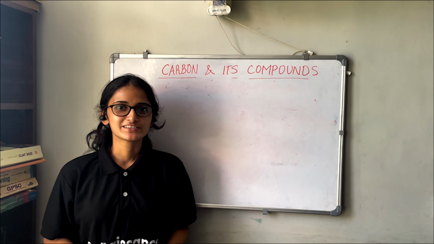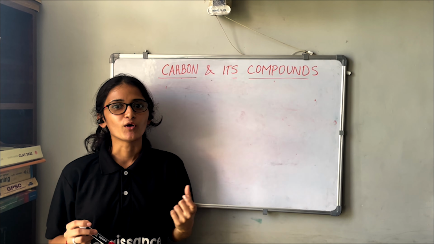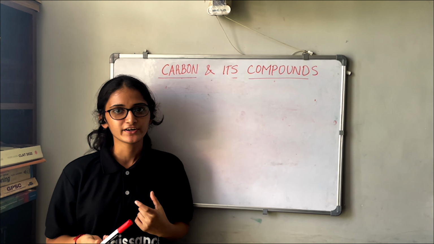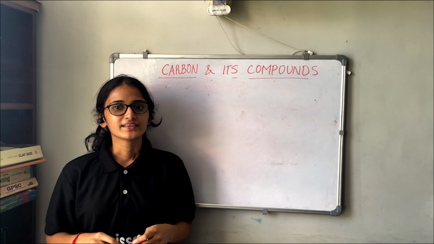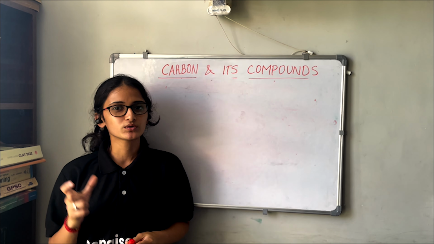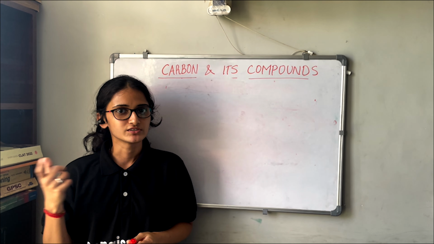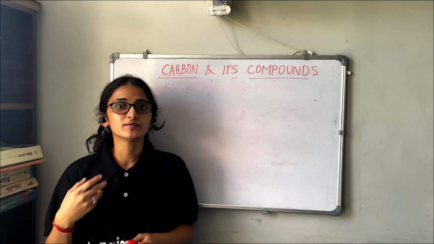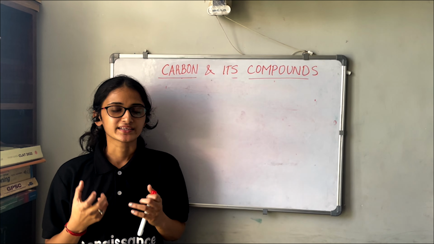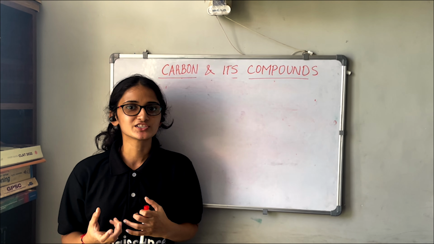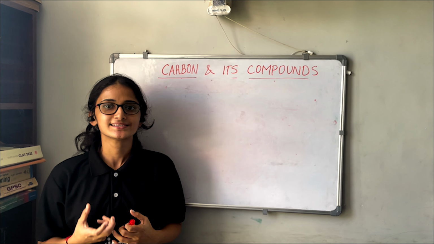So till now we have seen that carbon can form bonds with other carbon and also hydrogen. So we have seen about the hydrocarbons. But now we will see how many more atoms of carbon can combine with each other. Carbon can combine with other carbon because it has a unique property called catenation.